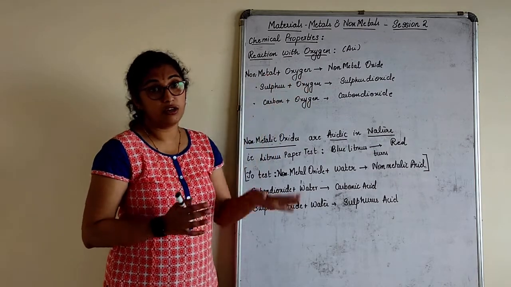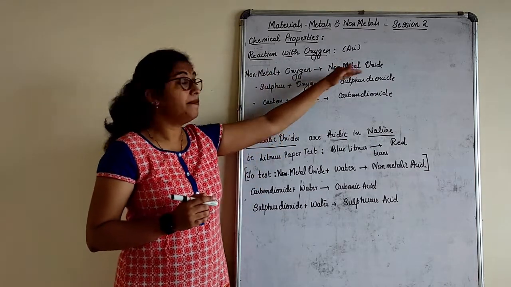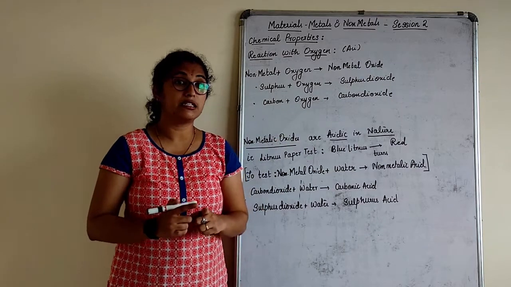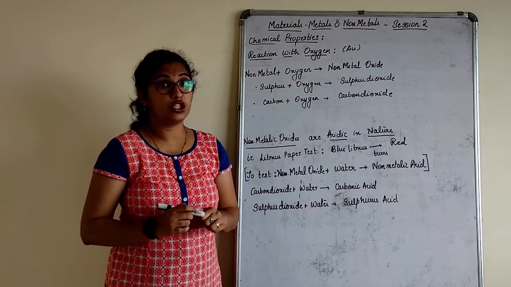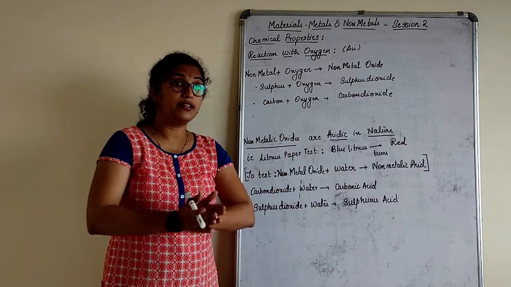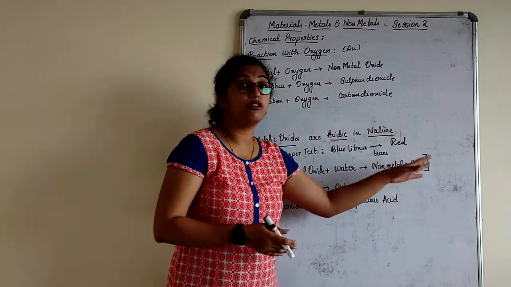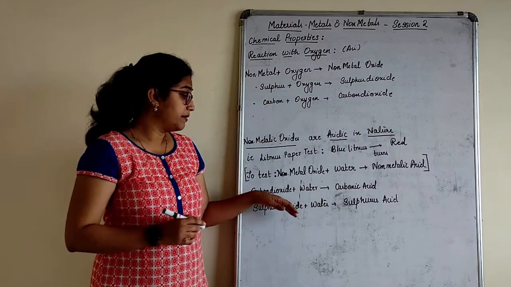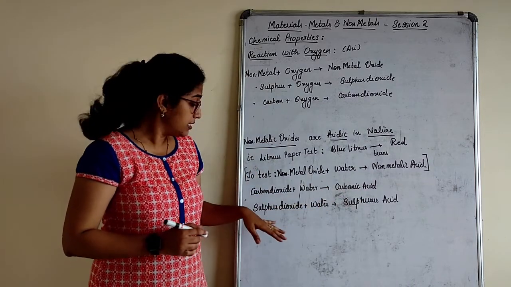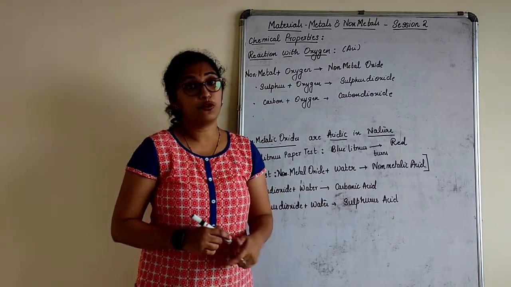This is the reaction when a non-metal reacts with oxygen, which gives a non-metal oxide. Non-metal oxides are acidic in nature. How to test that? When these non-metallic oxides react with water, they will give their respective non-metallic acids. Carbon dioxide and water, carbonic acid. Sulfur dioxide and water, sulfurous acid.